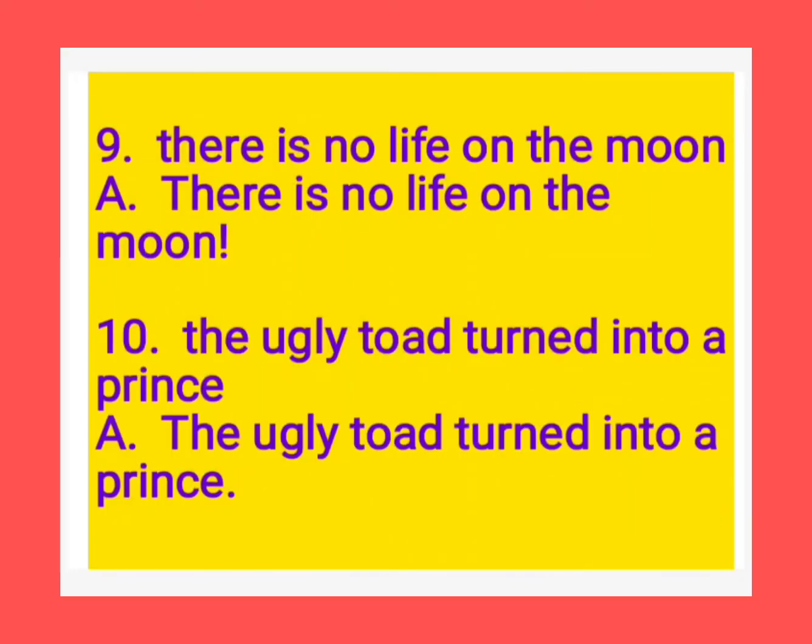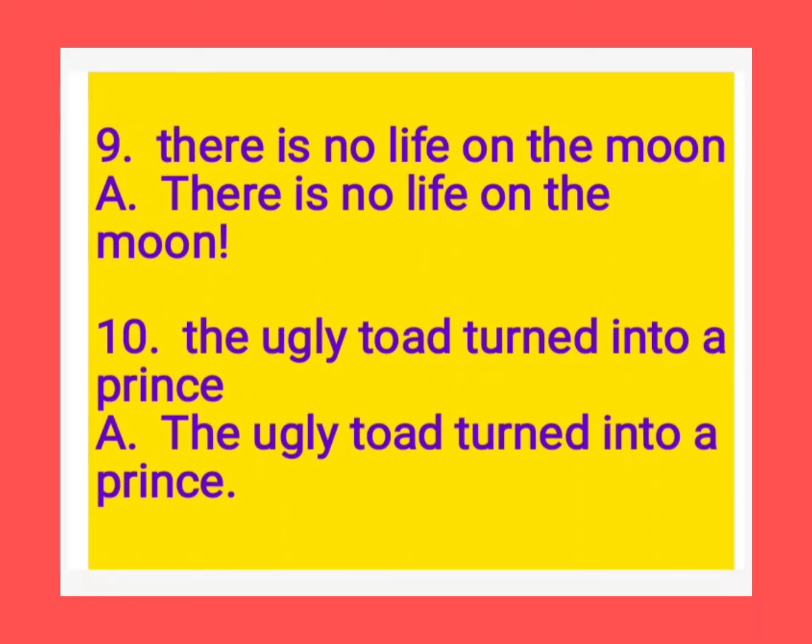Now children, we see the 9th and 10th. What is the 9th one? There is no life on the moon. But how to read? There is no life on the moon! A sudden surprise. We are feeling that nothing is there on the moon. So that's why the starting letter should be capital and at the end of the sentence an exclamation mark.